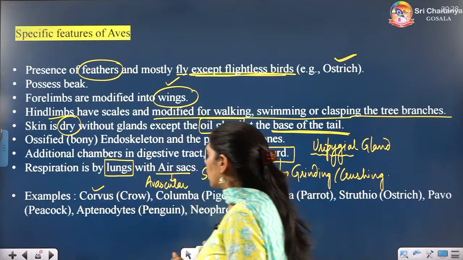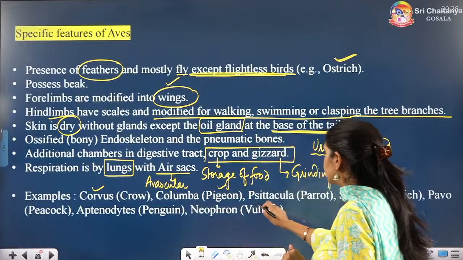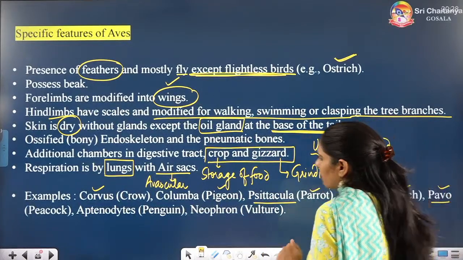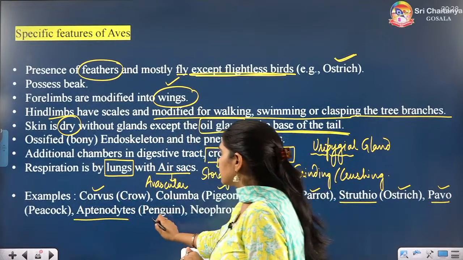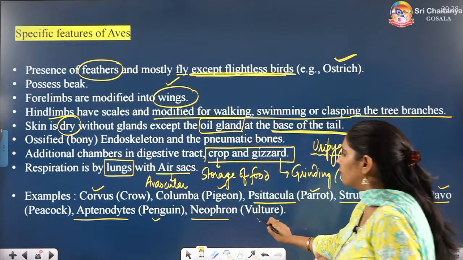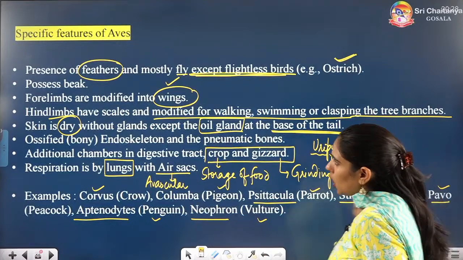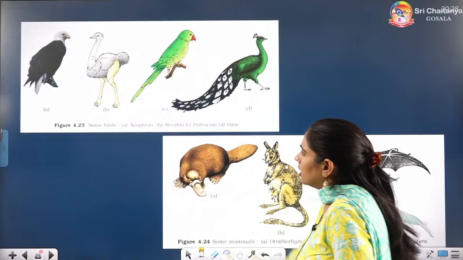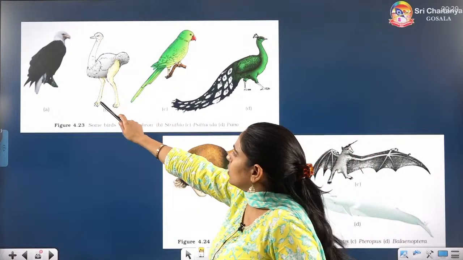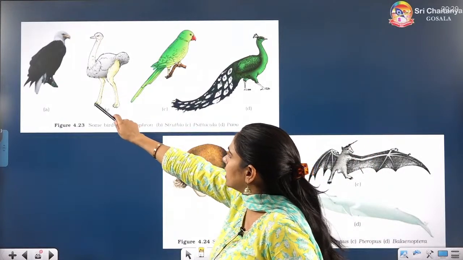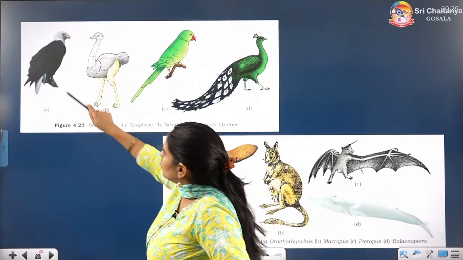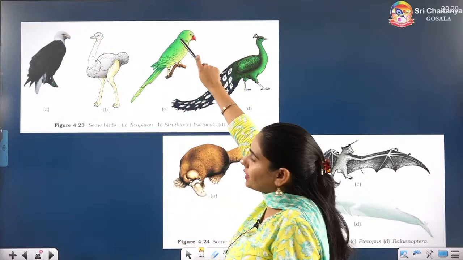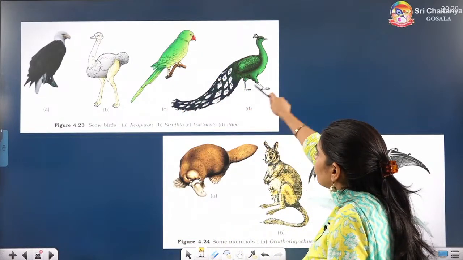Examples: Corvus, crow; Columba, pigeon; Psittacula, parrot; Struthio, ostrich; Pavo, peacock; Aptenodytes, penguin; Neophron, vulture. So all these are the examples of birds, Aves. Coming to the figures given in NCERT, you can see this is Neophron, vulture. You can see the Struthio here, that is ostrich. You can see Psittacula, parrot, and you can see Pavo, peacock.